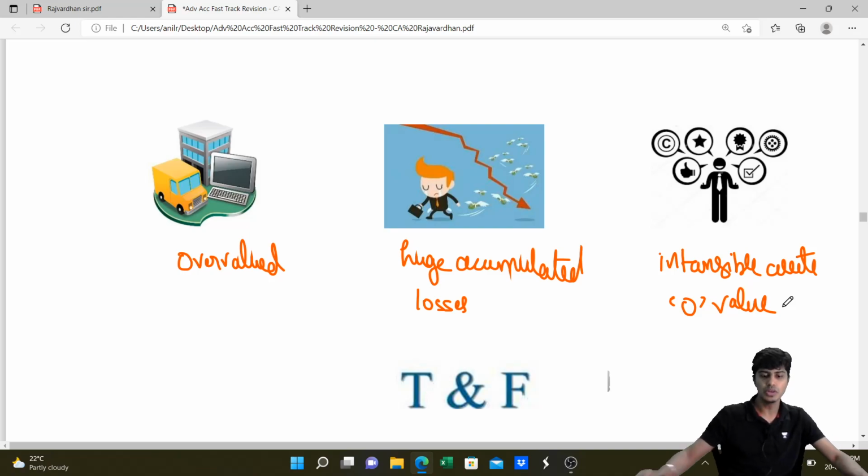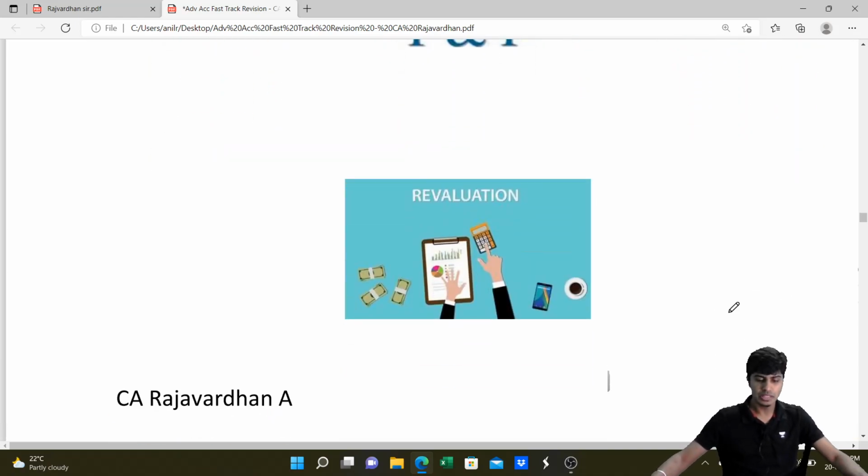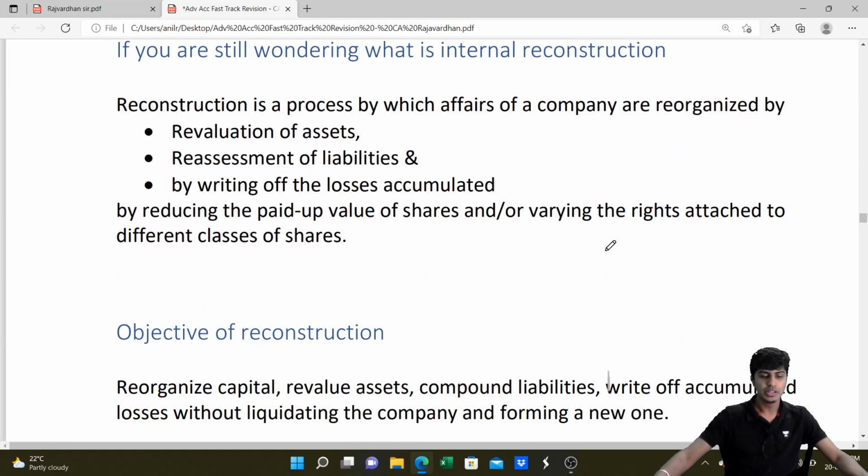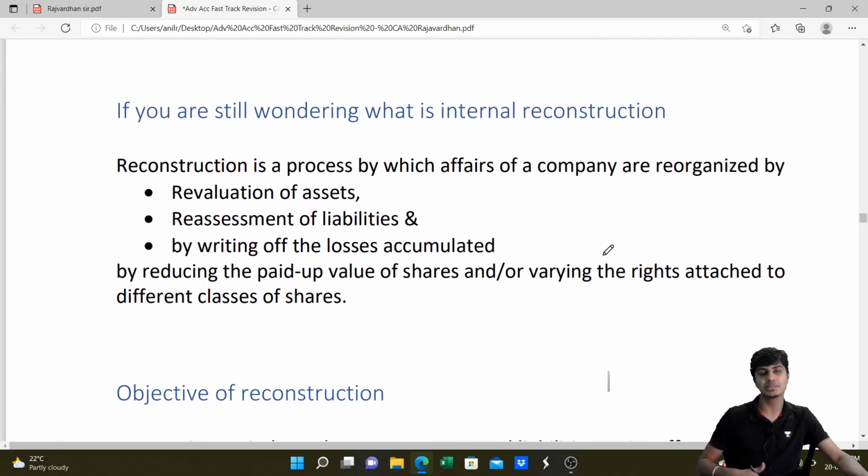Zero value. So what do we do? In order to give a true and fair view, the company will go for revaluation. What do you do in revaluation? You revalue the assets, bring the assets down to realizable values, and then bring the liabilities down to proper figures, record all this to capital reduction, and use that to write off the assets. If there is any further money remaining in capital reduction, it will be transferred to capital reserve.